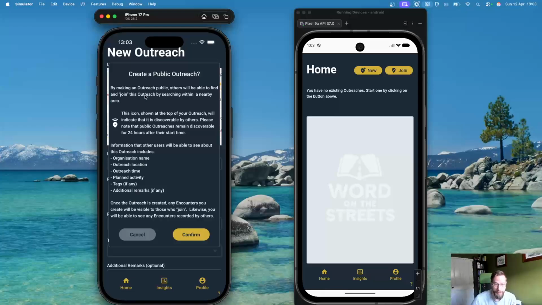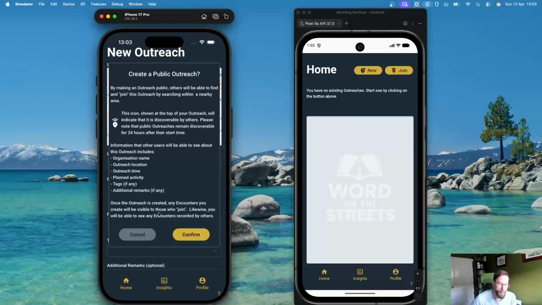You're about to make an outreach public. Others will be able to find and join this outreach by searching within a nearby area. Later we'll show how that looks on the outreach dashboard, but basically the warning is to make sure that the user creating a public outreach is aware that others will be able to see the information this user is going to be creating about this outreach, including outreach information as well as encounters that are created within this outreach, and I'll demonstrate that as well.